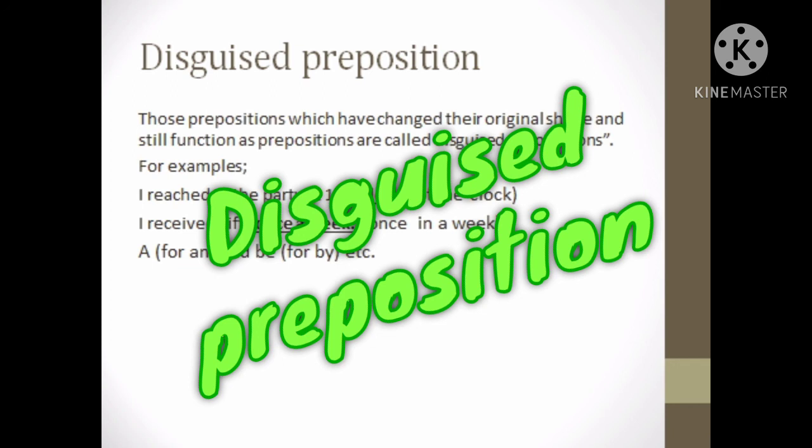What is a disguised preposition? Those prepositions which have changed their original shape and still function as a preposition are called disguised prepositions. For example, I reached the party at 12 o'clock. So the original shape is of the clock, now o'clock. I receive gifts once a week. So the original shape is once in a week, not once a week. A for on and A for by, etc. And they still function as a preposition. Keep in mind, some prepositions are not in their original shape, but still they function as prepositions.